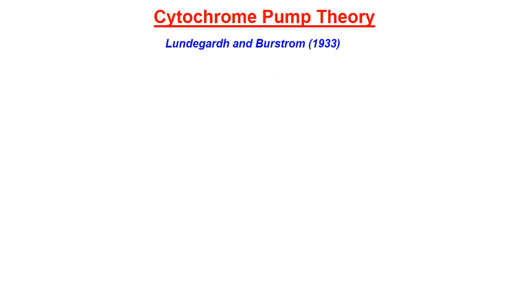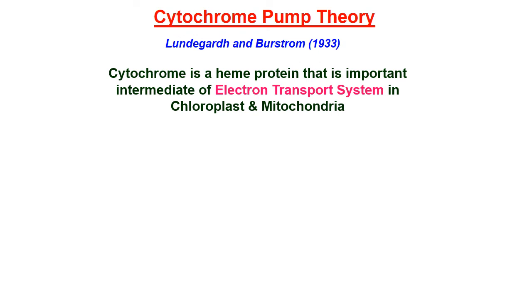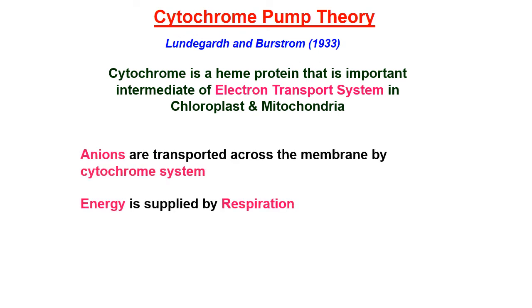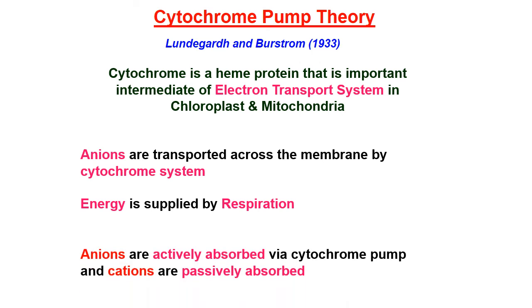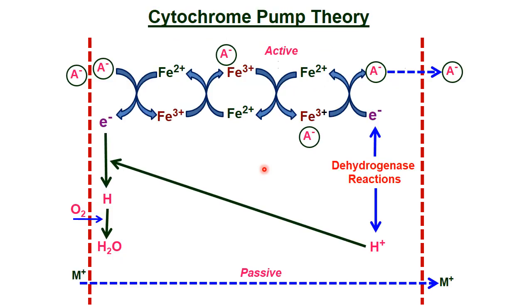Next, cytochrome pump theory given by Lundegardh and Burstrom. The cytochrome is a heme protein that is an important intermediate of the electron transport system in chloroplast and mitochondria. Anions are absorbed across the membrane by the cytochrome system. Energy is supplied by respiration. Anions are actively absorbed by a cytochrome pump and cations are passively absorbed. Let me see in detail about cytochrome pump theory.